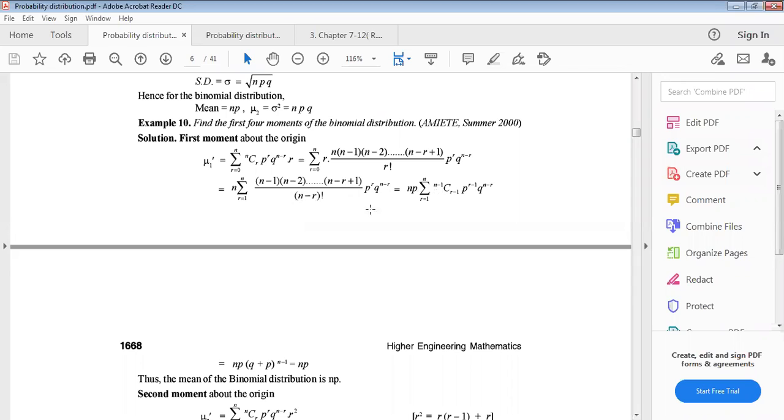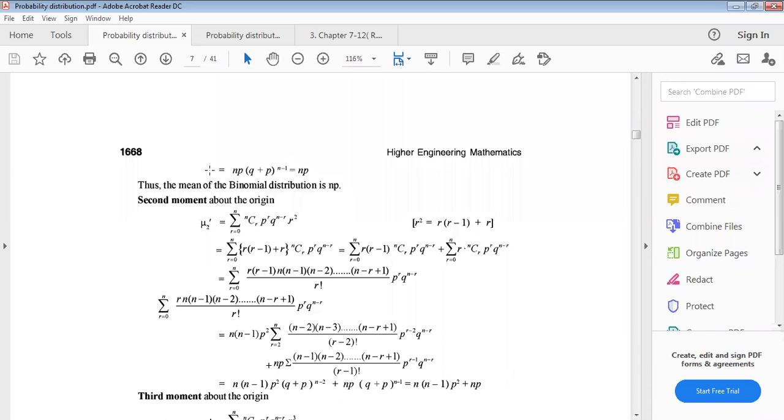This is the combination formula of n minus 1 c r minus 1. Understand? And the power of p will be r minus 1 because there is another p. So this is the binomial expansion of p plus q whole to the power n minus 1, that means it will start from n minus 1. This can be written as q plus p whole to the power n minus 1, which equals only np. So the first raw moment, that means moment about origin, equals np.